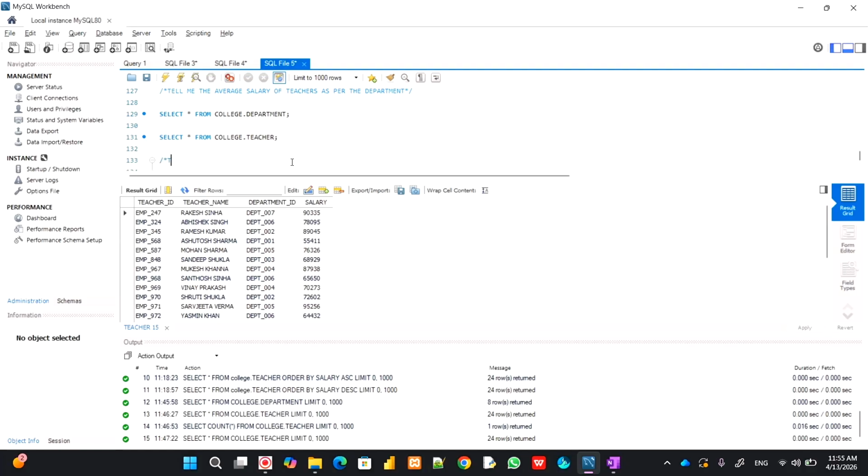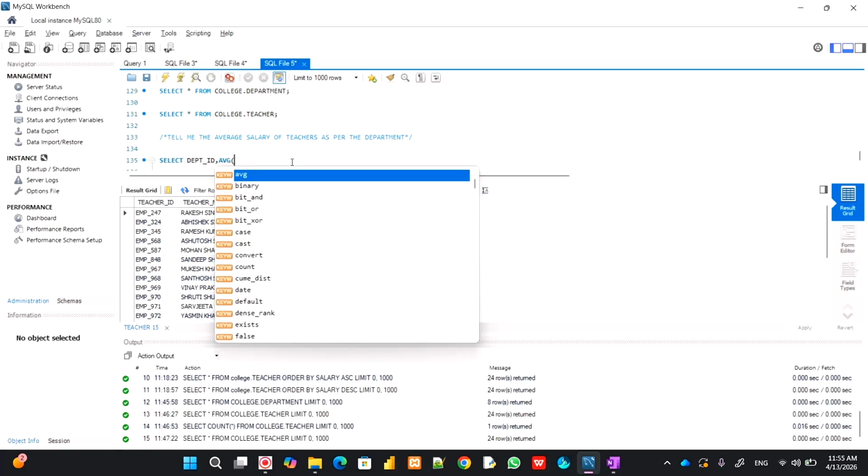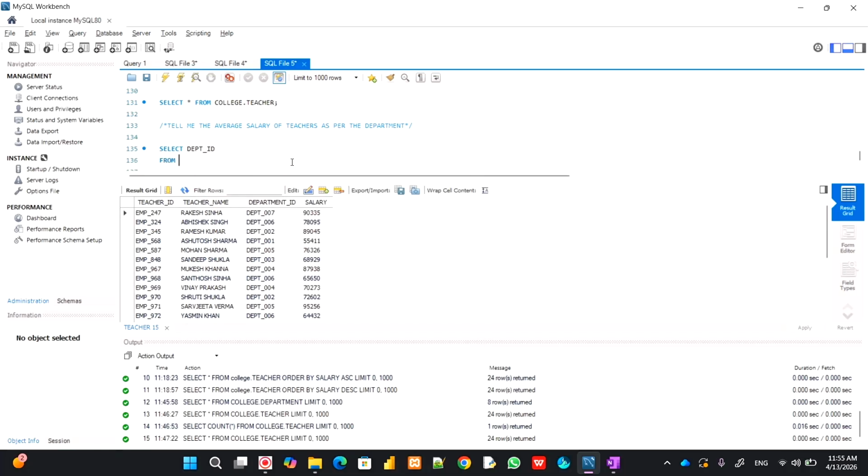Tell me the average salary of teachers as per the department. This is the question. The way I told you, select department underscore id comma average of salary from college dot teacher, and then avg of salary.